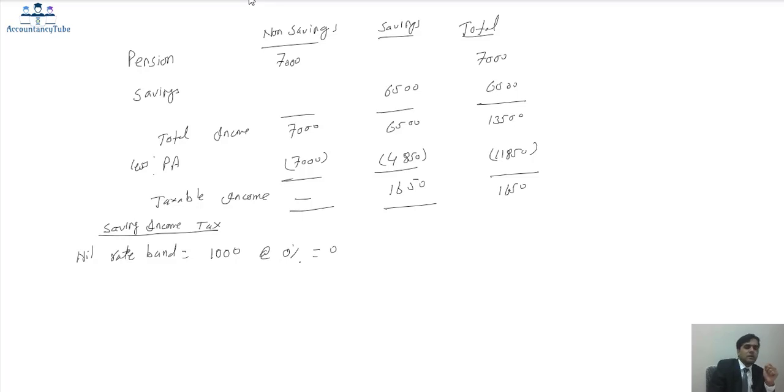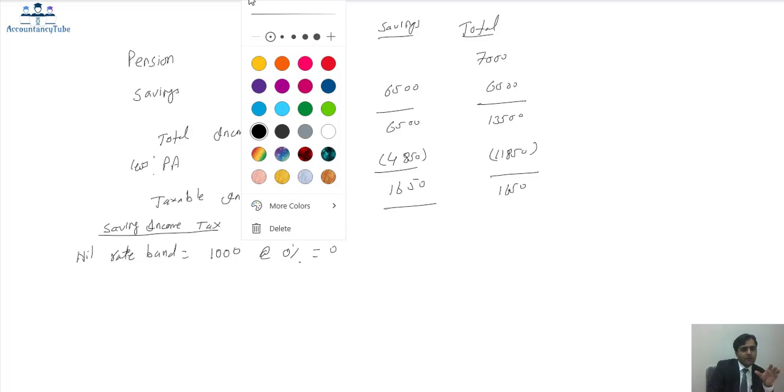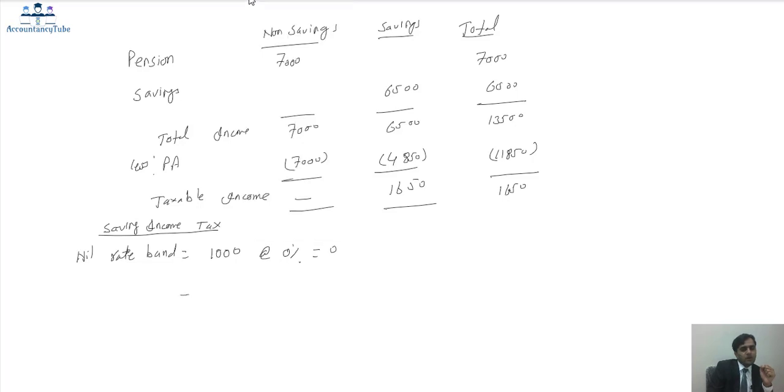Now please also remember, does this whole amount of savings income fall in the basic rate band or any other rate band? Just think in your own mind whether it falls in the basic rate band or any other rate band. If you have checked it carefully, this income falls in the starting rate band, and if you remember, in the starting rate band, the tax rate is 0 for savings income up to the first £5,000.